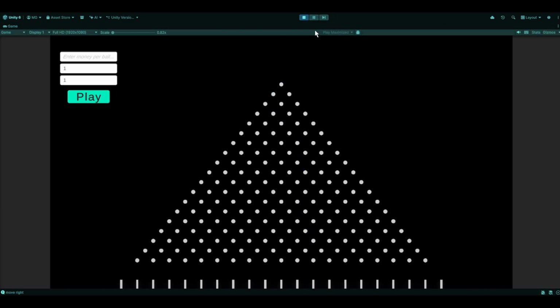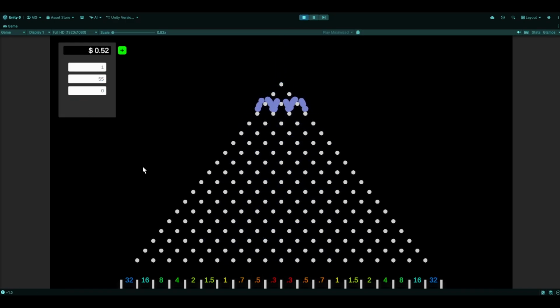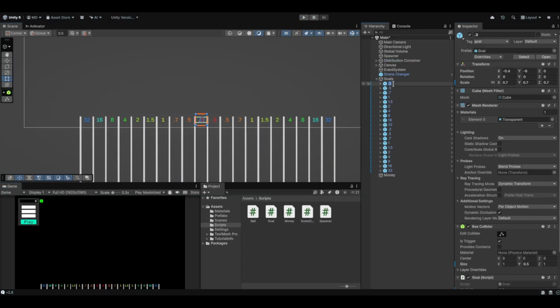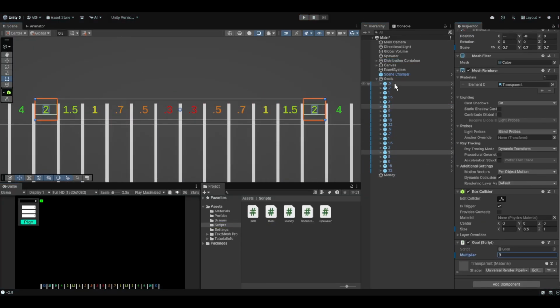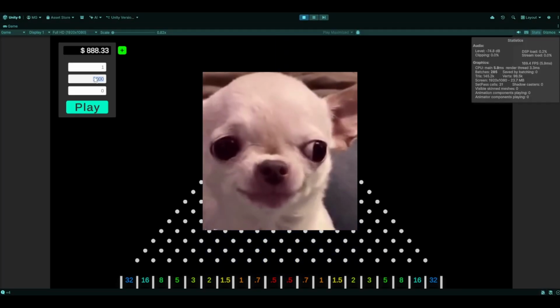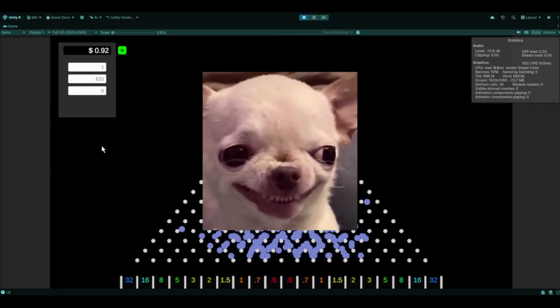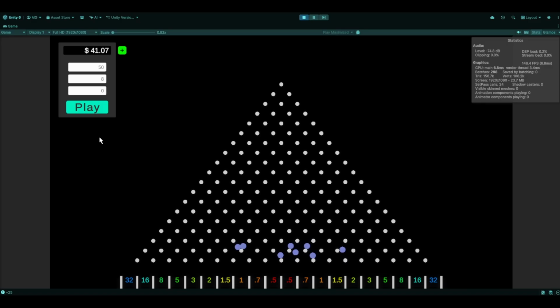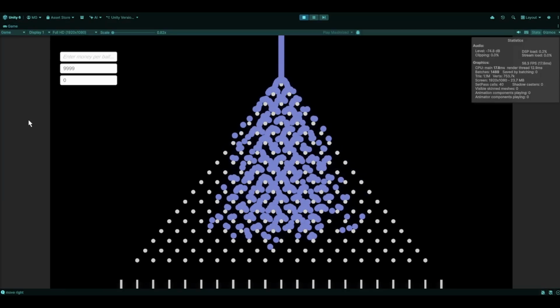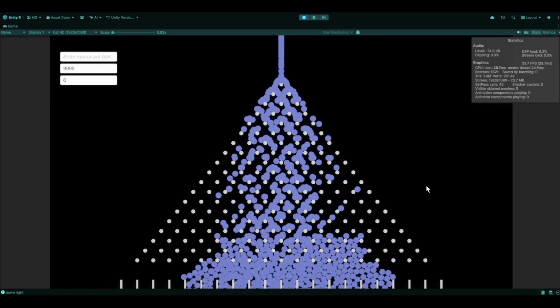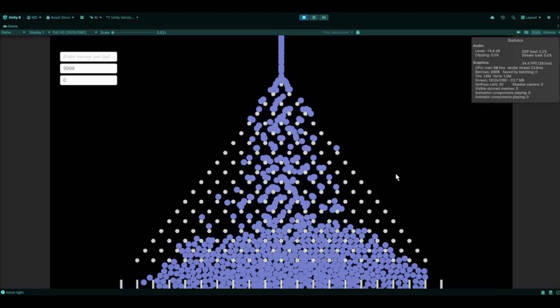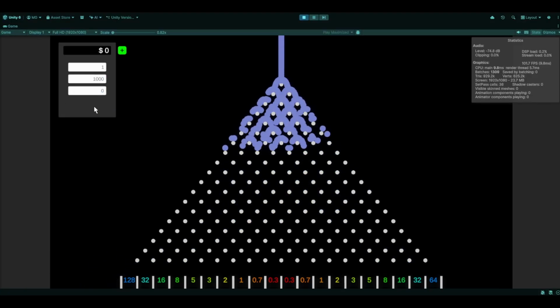I added input fields for the player to choose how much money each ball is worth, how many balls to gamble with, and the delay between spawning the balls. I made the multiplier goals at the bottom work, and I adjusted them until they seemed reasonable enough for the player to lose most of their money, but occasionally gain spikes of profit to maximize that feeling that they could still win big. The balls don't collide with each other until they reach the end, so that the player can shoot a lot more balls at once if they wanted. I really like how it looks like a liquid when the delay is set to 0.